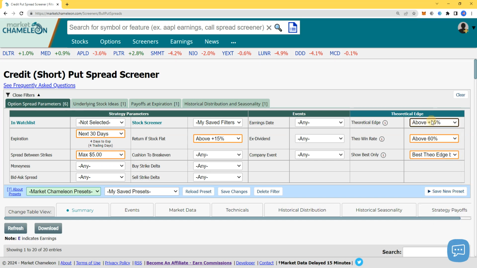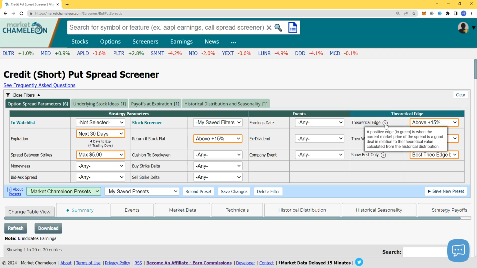This is pretty good. That means the above 15% theoretical edge means that you are making more income than what you should have made based on history. This is where Market Chameleon makes the money for you. This is where they shine, as they say. You're collecting more income than what you should have collected based on history.